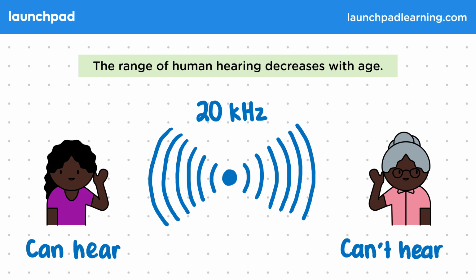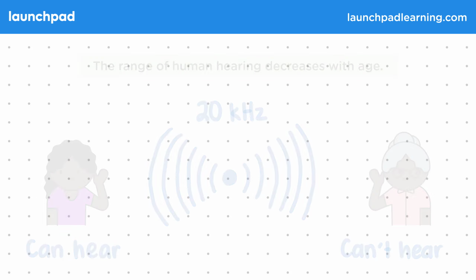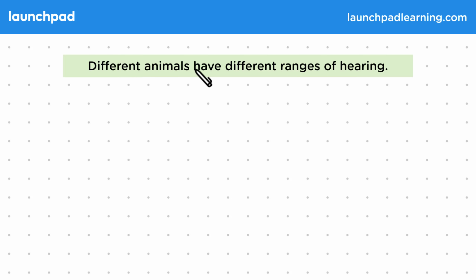But what about other organisms? Do they have the same range of hearing? Well, different animals have different ranges of hearing. Let's take a look at a few examples.